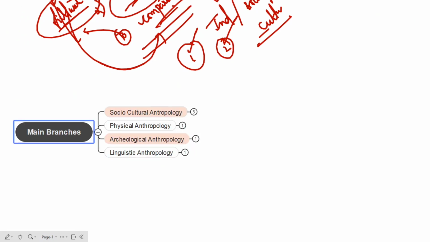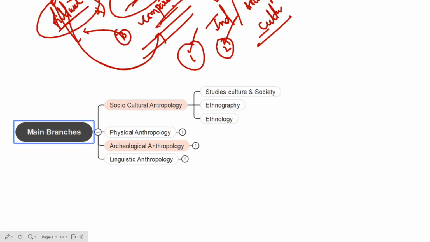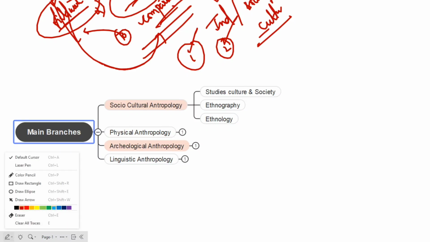Whether we study paper 1 or paper 2, we study anthropology in these four dimensions. In socio-cultural anthropology, we study culture and society, dealing with ethnography and ethnology. Now let us discuss them one by one.